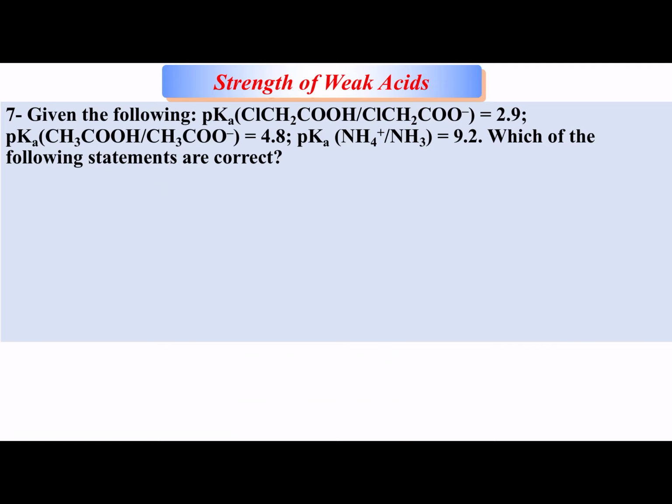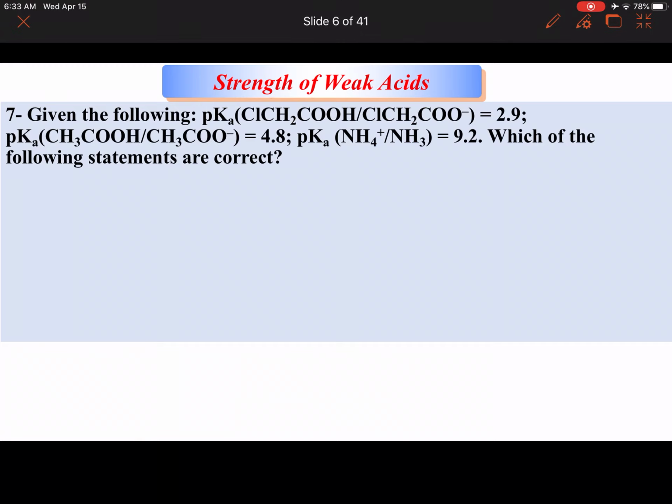Number 7. Now watch out for the order that I'm doing this in. So we're on number 7 now, okay? Given the following, we have different pKa's of different acids, okay? And acid-base conjugates, that's what they gave us the pKa for. Okay, and we're going to get right into the questions.